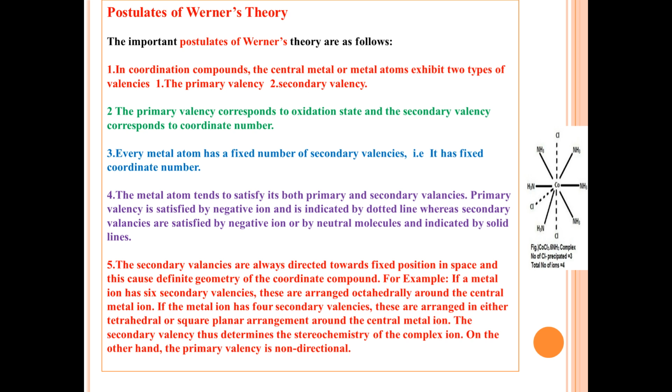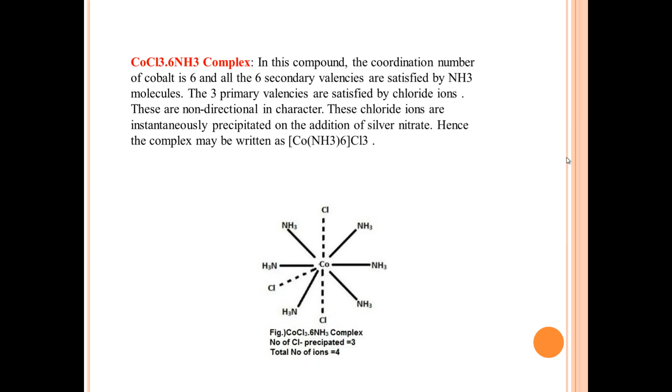Now we will see the examples of Werner's diagrams. This is a coordination complex and this is called the Werner's diagram. In this compound, cobalt is bound by primary valency as well as secondary valency.